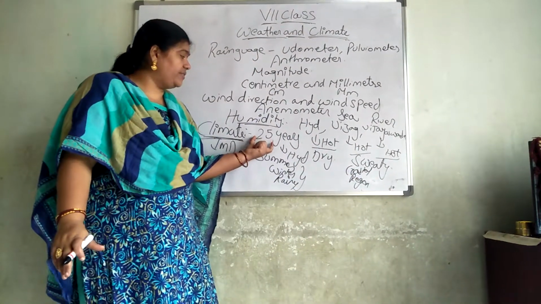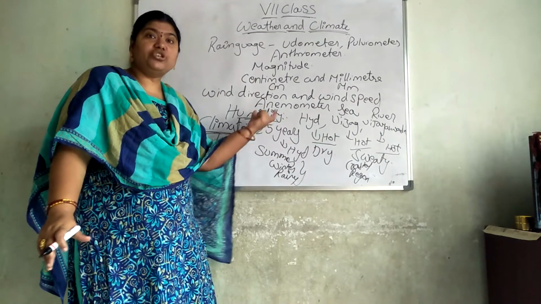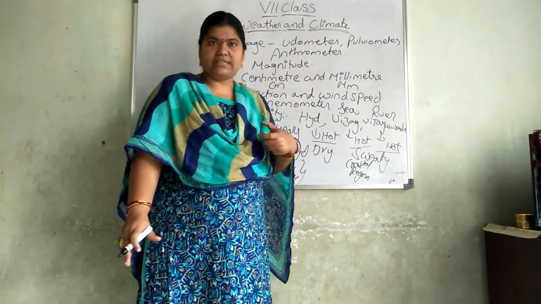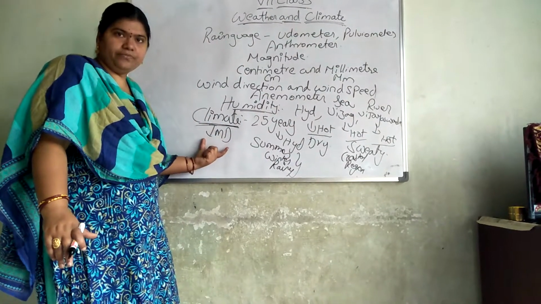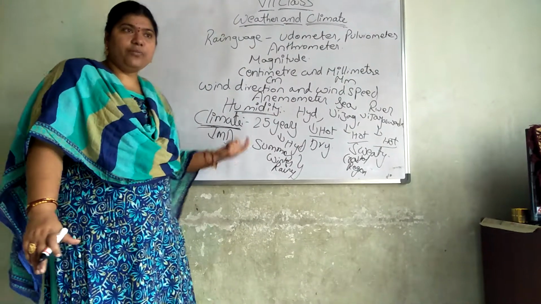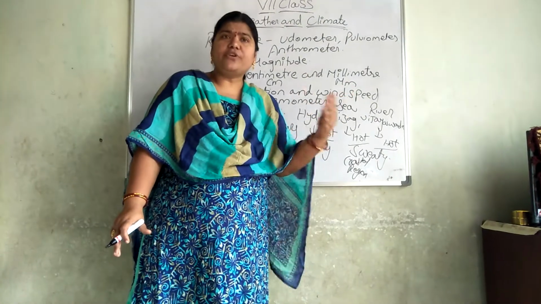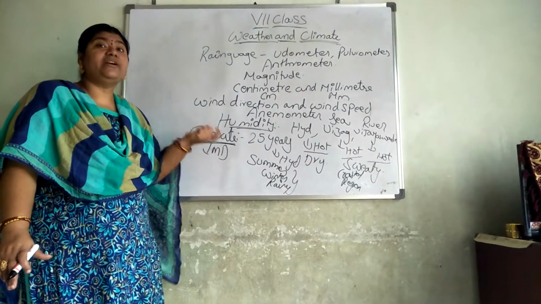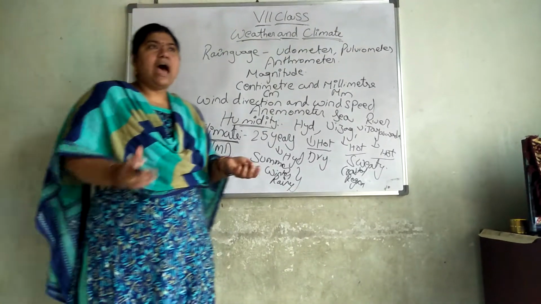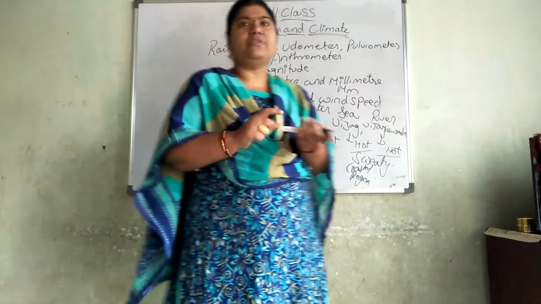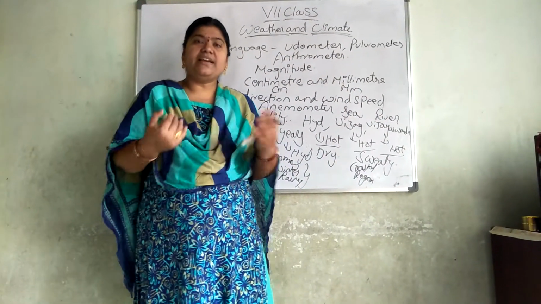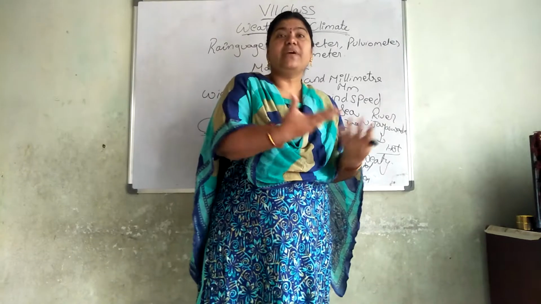After 25 years of observation of one particular place, the report they give us is called climate. Okay, in weather report and weather forecast, we are telling only a 24-hour and 48-hour report. Here in climate, we are telling a 25-year report. Now, how will Rajasthan be? We will say that in Rajasthan it will be very hot. If you take Kashmir, how will it be? It will be very cool.